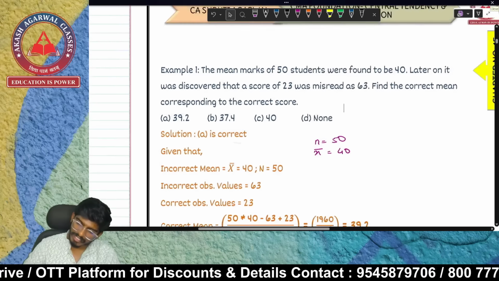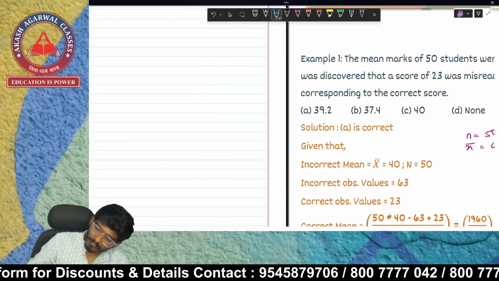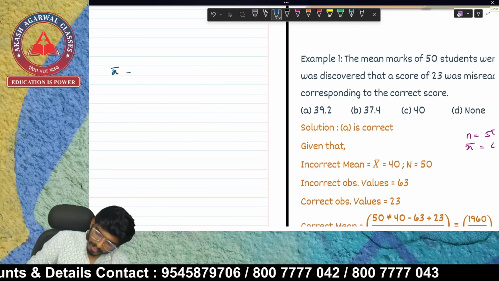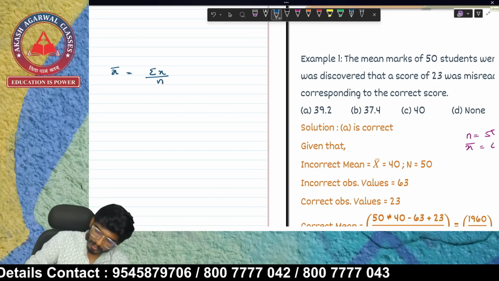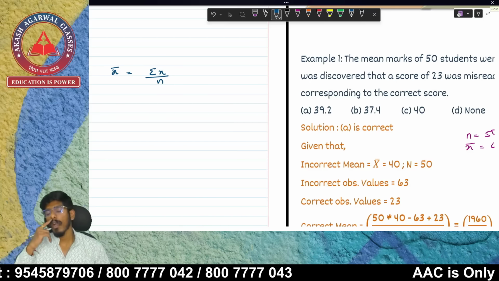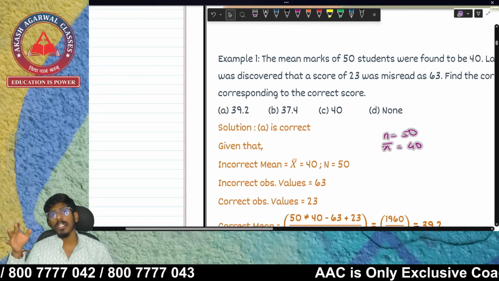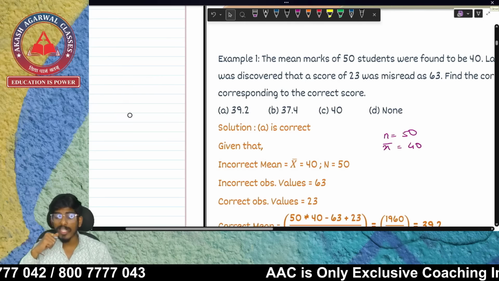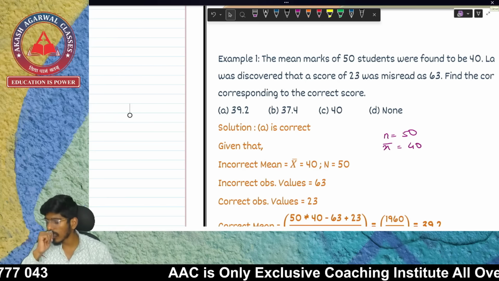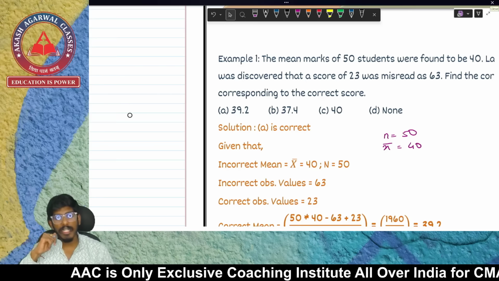First, let's write what is given. What is your formula? X bar is equal to summation of x upon n, right? The data is not given, so how are we going to solve this? I have taken 63 in the place of 23, and I want to correct the data now.